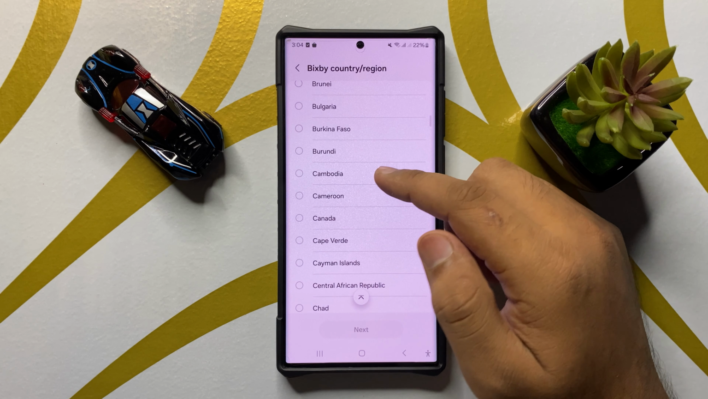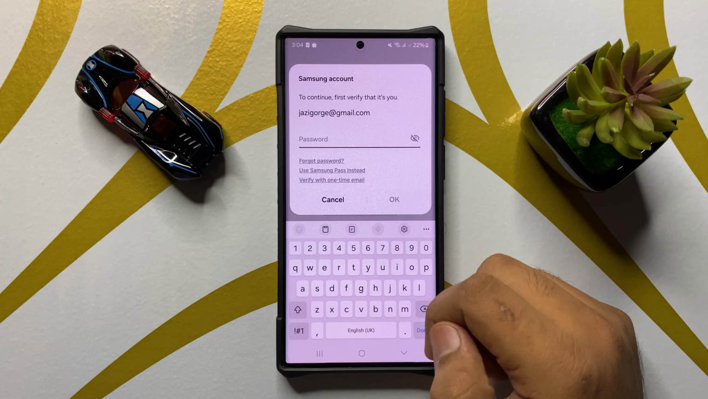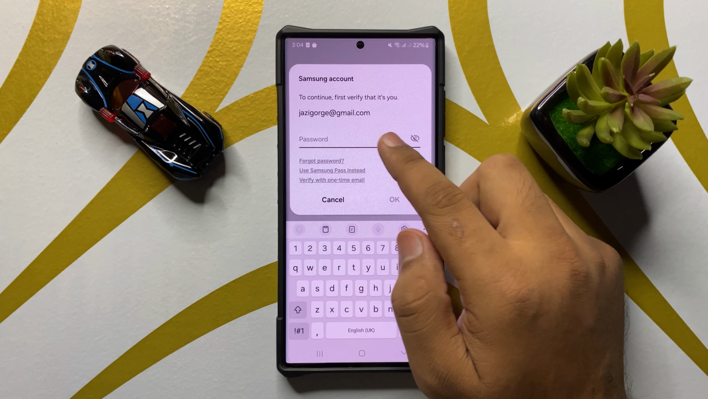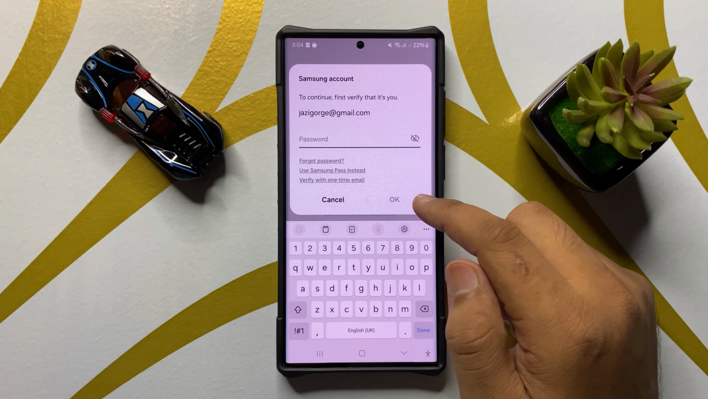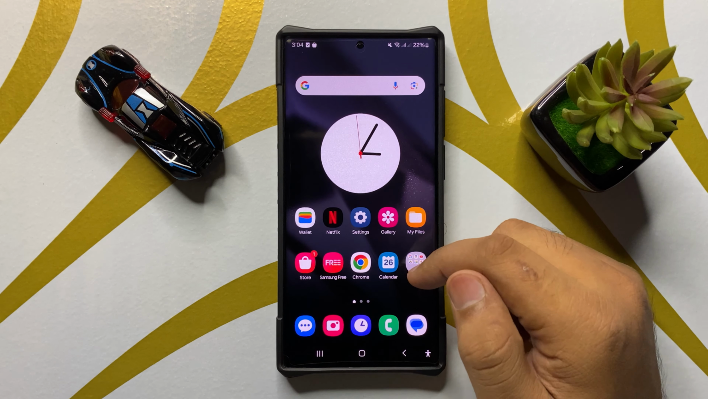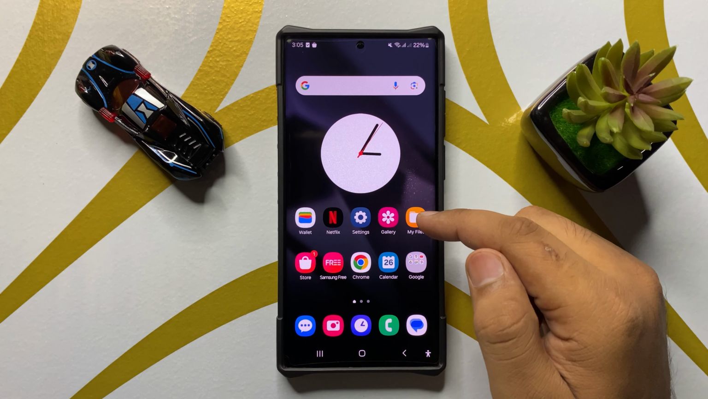So just simply tap on a region and then click on next and then enter your Samsung account password, and after entering the password just simply tap on OK, and then the Bixby region will be changed and Bixby will start speaking right.